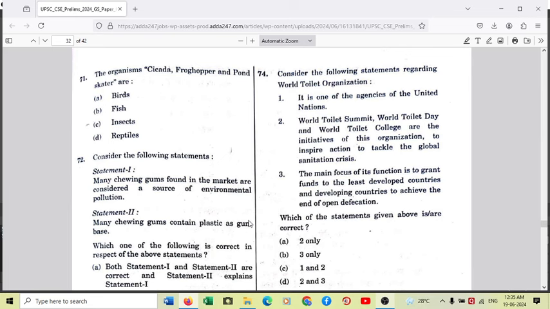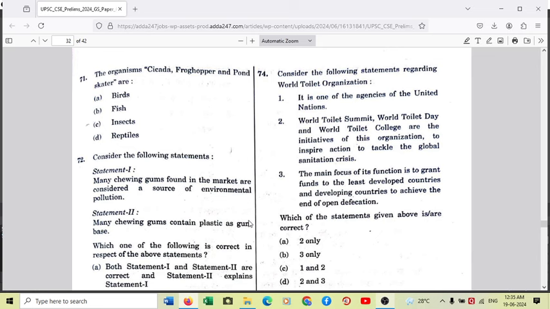So basically, the target is Africa, South Asia, and countries in the Indochina Peninsula, Cambodia, Laos, Vietnam, and to a certain extent Thailand as well. Okay, in Southeast Asia. So definitely the number 3 statement, the main focus of its function is to grant funds to the least developed countries and developing countries to achieve the end of open defecation.